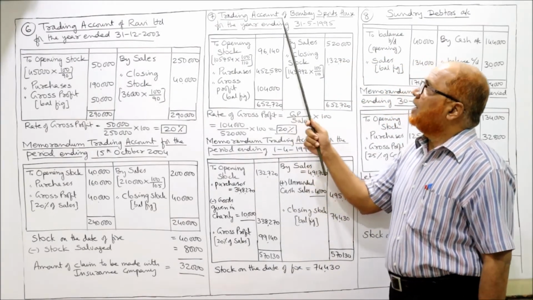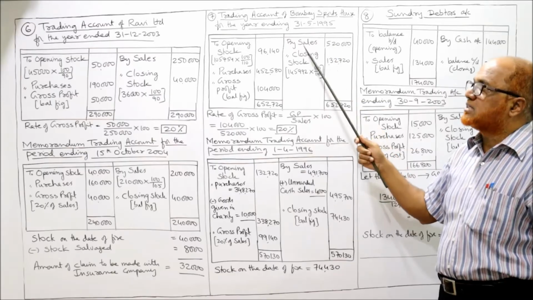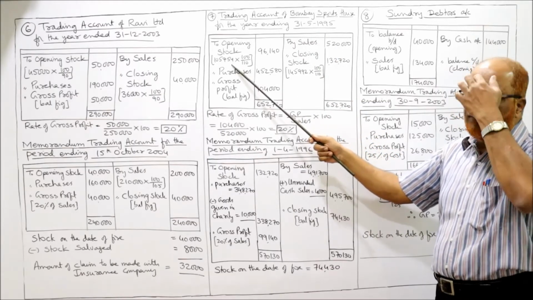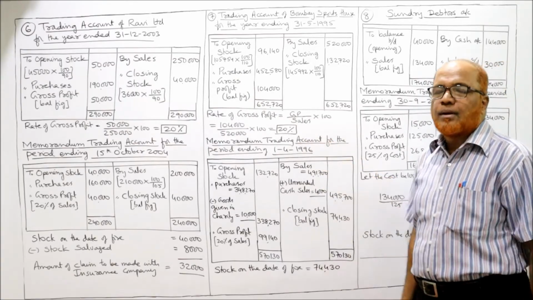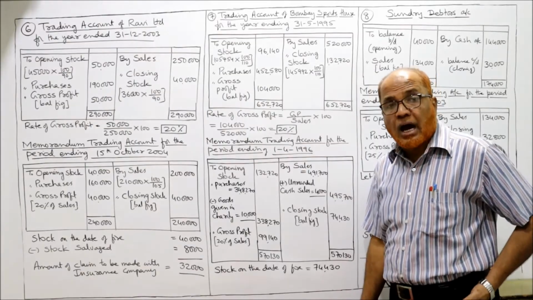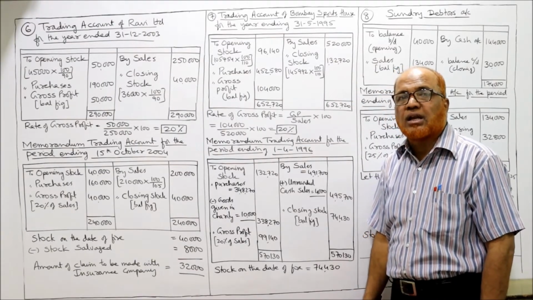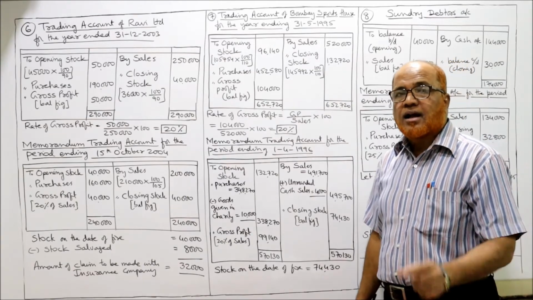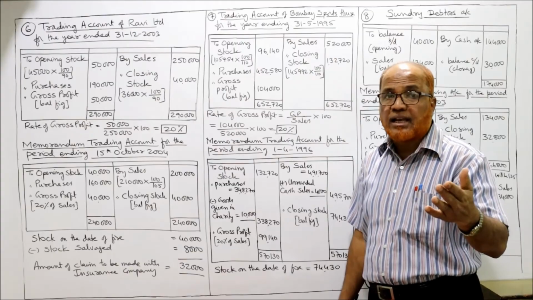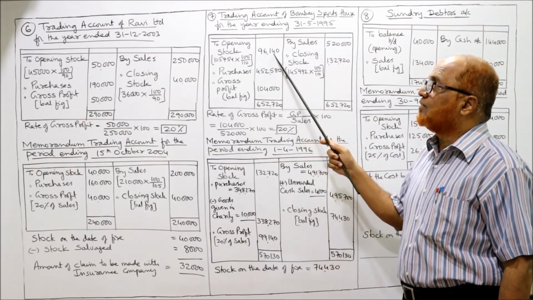Now, trading account of Bombay Sports House for the year ending 31st May 1995. Last year, opening stock 1,05,754. ये opening stock problem में दे दिया, but this stock is 10% above cost. Now we have to bring it down to cost. तो 100 by 110. कम अगर रहेगा तो 100 by 90 लिए थे प्रीवियस प्रॉब्लम में. अब ज्यादा ले लिए तो 100 by 110. तो it will become 96,140.